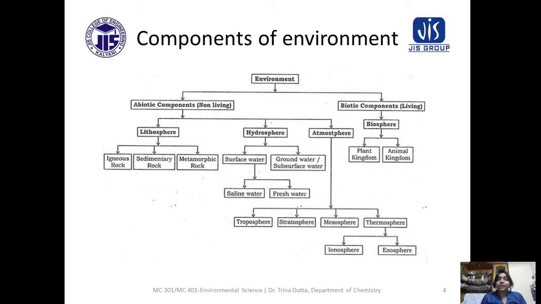The lithosphere has different resources, called land resources, which include mainly soil, minerals, and rocks. You all know that soil comes from rocks by the weathering process. There are three types of rock: igneous rock, sedimentary rock, and metamorphic rock.